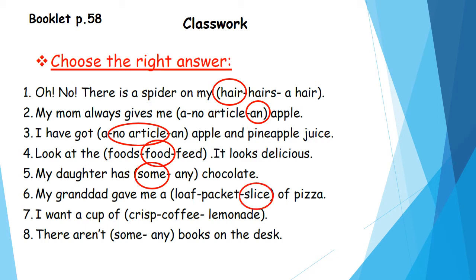Number 7. I want a cup of crisp, coffee, lemonade. A cup of. So which word will we use? Super, I want a cup of coffee. Number 8. There aren't any books on the desk. Look at this sentence. Is it negative or positive? Yes, it's negative. Aren't. Negative sentence. So we'll use any with negative sentences. Super.